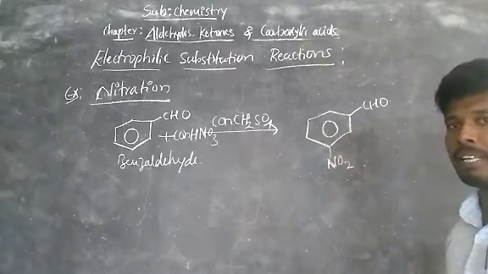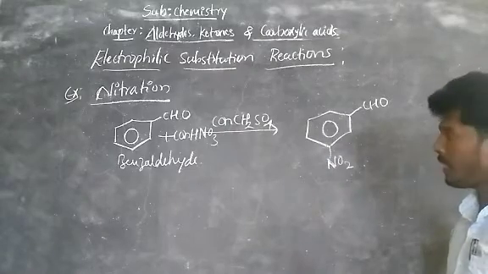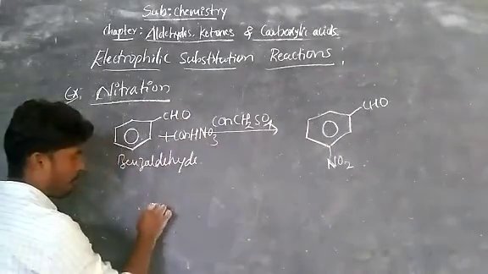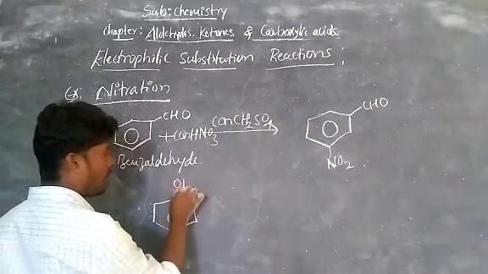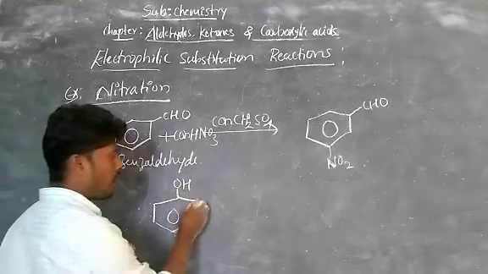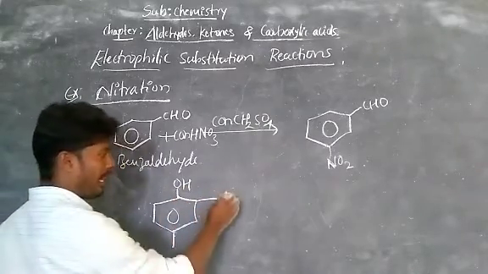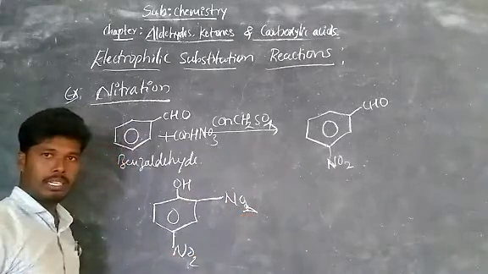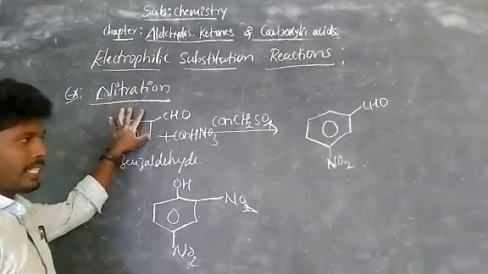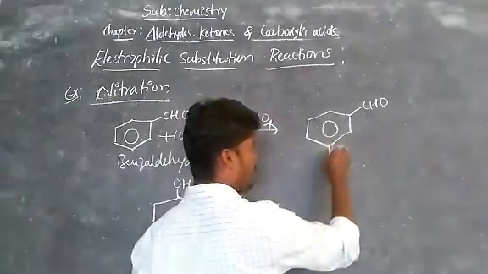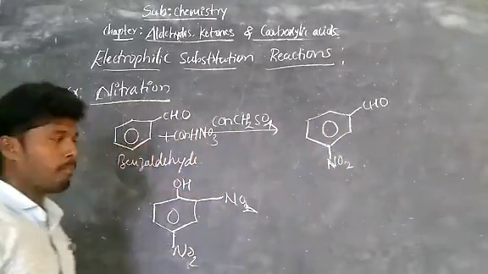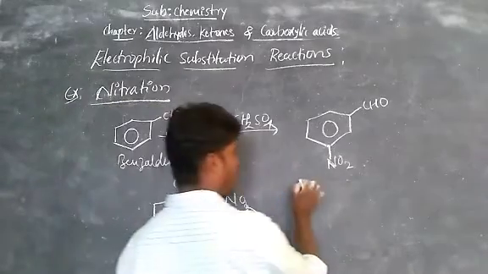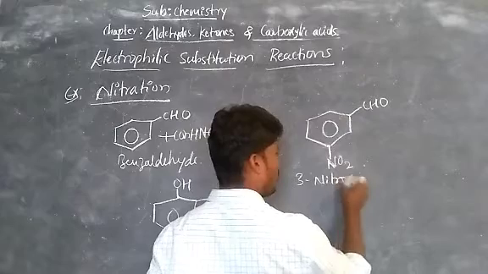So observe the previous reaction, that is in phenols, particularly phenols. This is phenol. When we are doing nitration, you get ortho and para nitro products. You get it like that, NO2. But in the case of aldehydes and ketones, you get only one product, that is the meta product. Okay, so this is the nitration of benzaldehyde. Its name is 3-nitrobenzaldehyde.